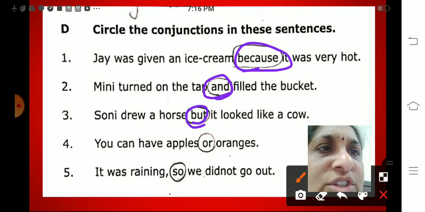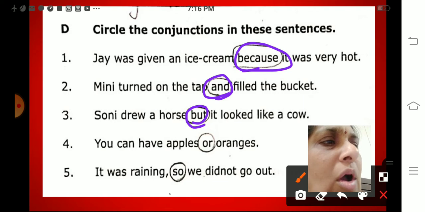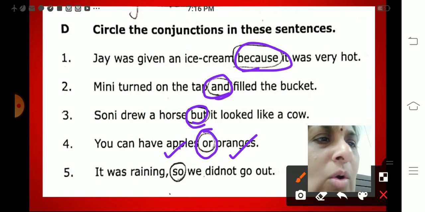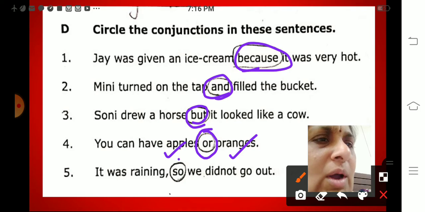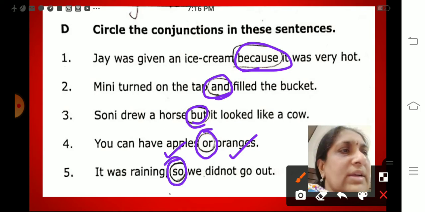Next, you can have apples or oranges. Here you have to choose between apples and oranges. So what are we using? "Or." You can have apples or oranges. It was raining, so we did not go out. "So" is a conjunction here.